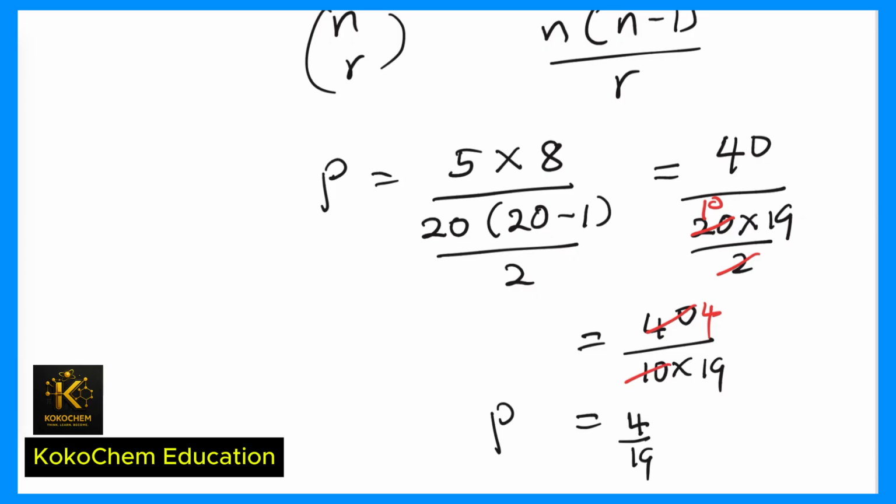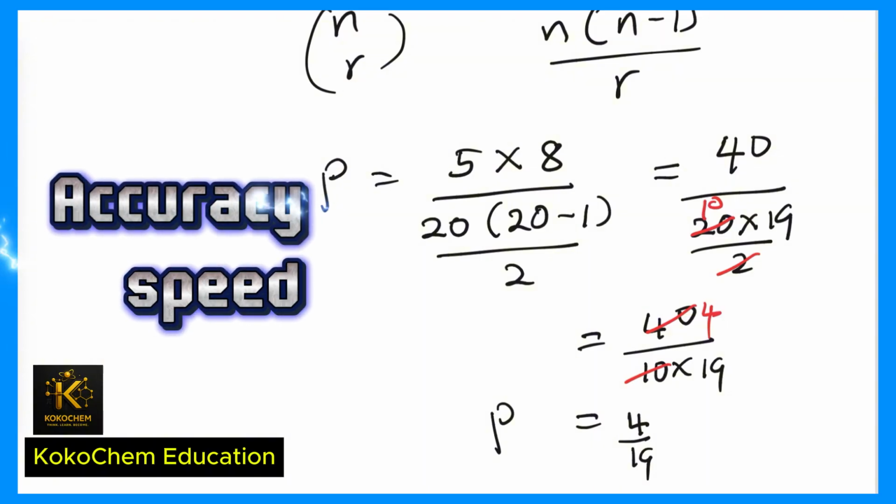So when your question says we do not care about the order, whether we will choose a white ball first or we will choose a red ball first, we don't care about the order. If you don't care about the order, this is the formula that can get you to the answer that you need. But to go super fast, this is about speed and accuracy.